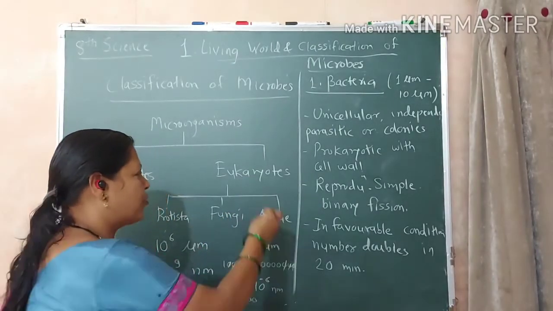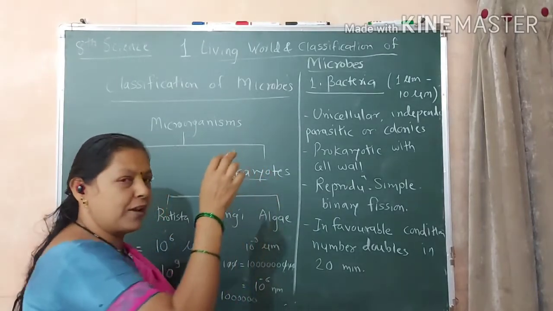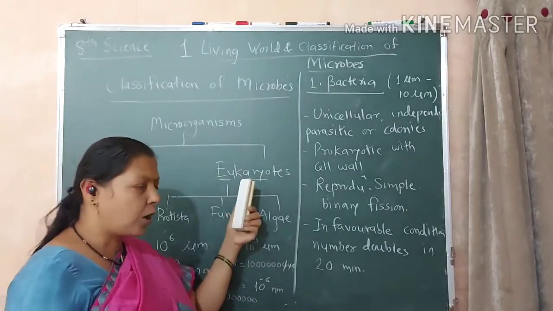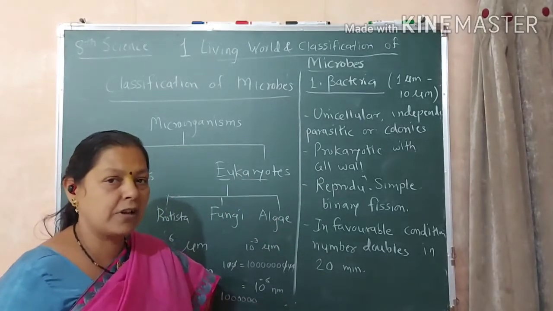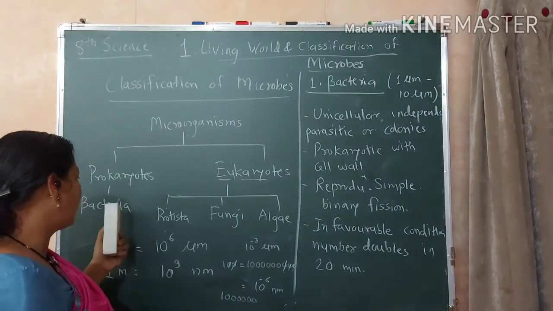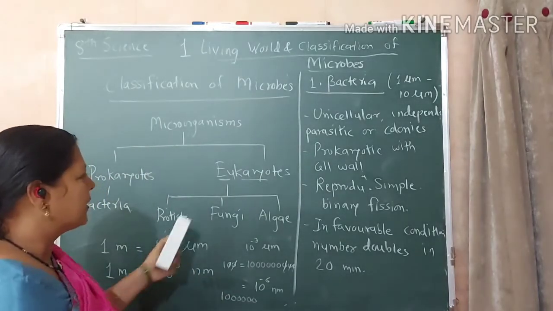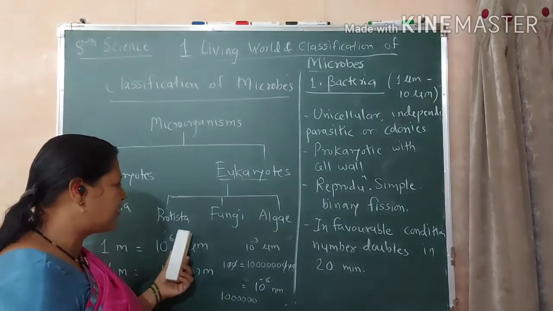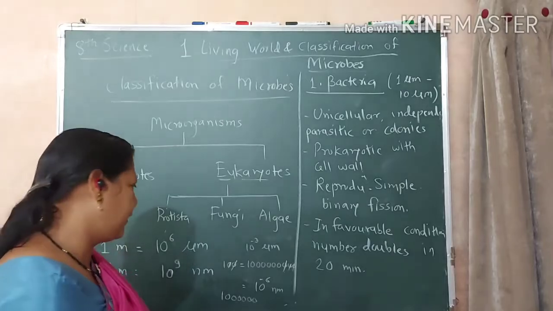Eukaryotes, that is, U means true nucleus present, nucleus well developed आहे, त्याच्यावरती मेम्ब्रेन आहे. इतर सेल ऑर्गॅनल्स आहेत, या सेल ऑर्गॅनल्स वरती सुद्धा मेम्ब्रेन आहे. So the example of the prokaryotes is the bacteria. These eukaryotes are again further divided into Protista, fungi and algae.